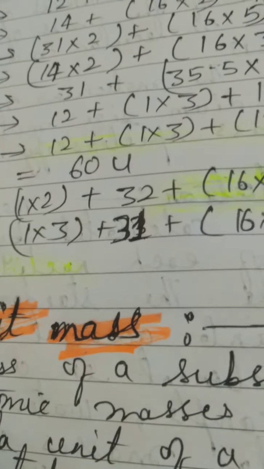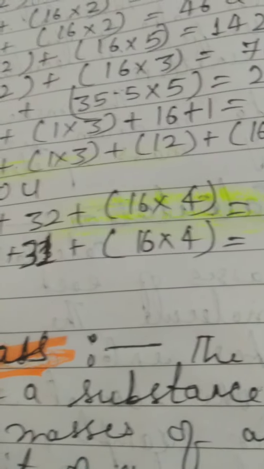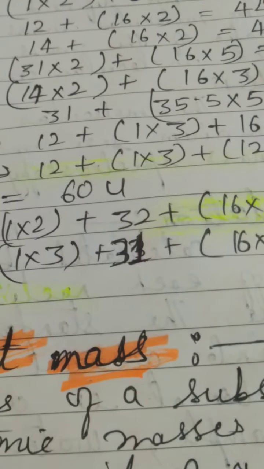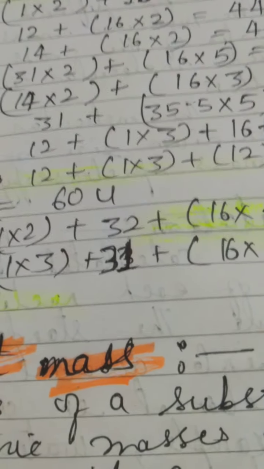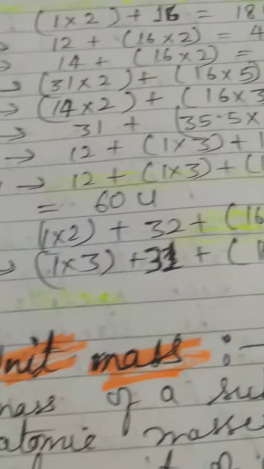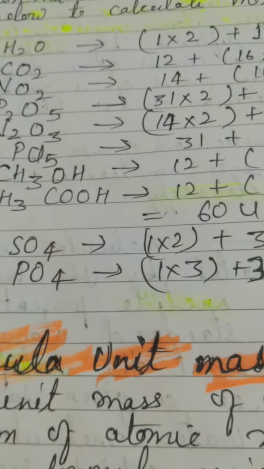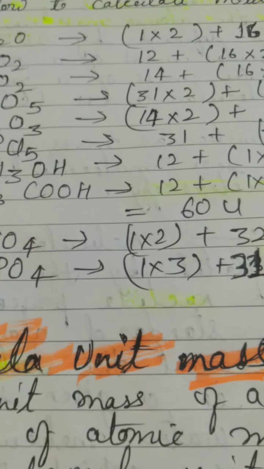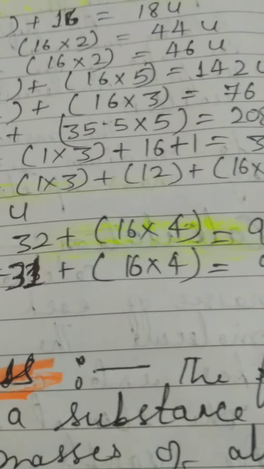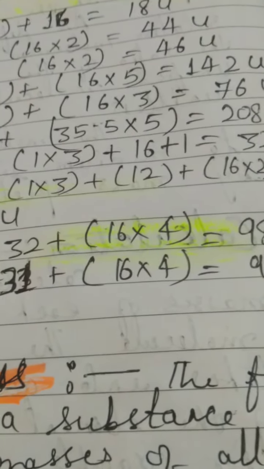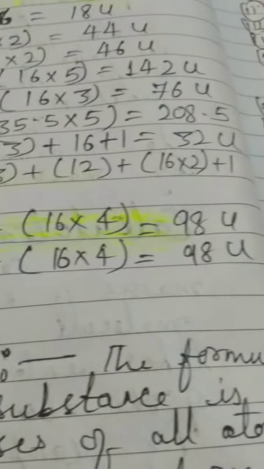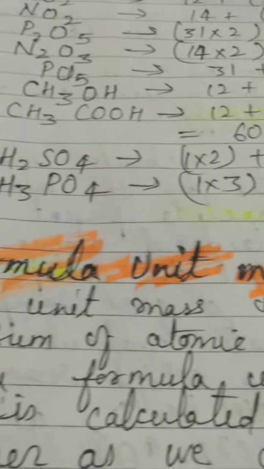3, so 1 into 3, where we have kept it in the bracket, plus. It is very important to keep it in the bracket, otherwise a bond mass mistake will be done here. You all know that the bond mass is very important when we are doing any mathematical calculation or operation. And then again OH is your hydroxide ion, and that's how we have put the value of 16 plus 1, and we have calculated it finally as 32 u.